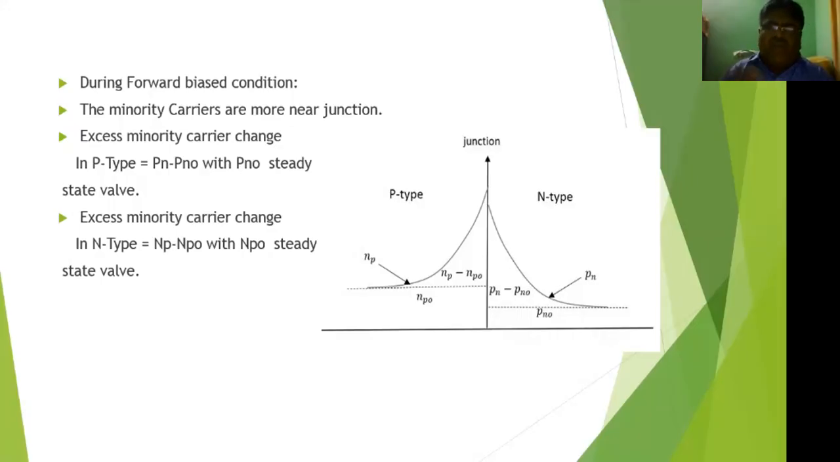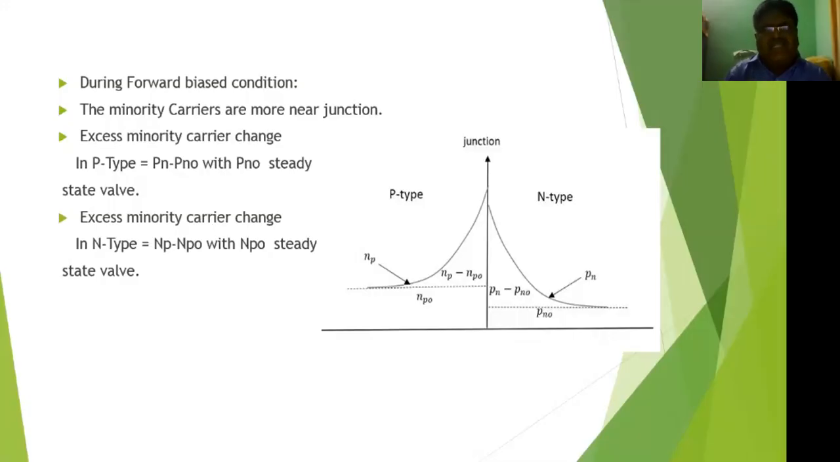Why? Because whenever we apply the voltage to the PN junction diode, automatically the majority carrier electrons come to this side, and the majority carriers, the holes, come to that side. So some electrons and some holes are recombined in the depletion layer. Okay, so that's why in that region there is no charge.